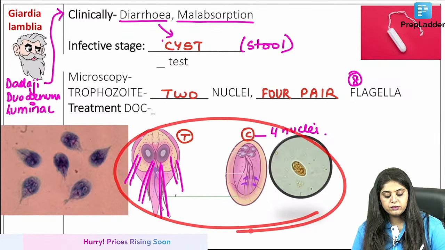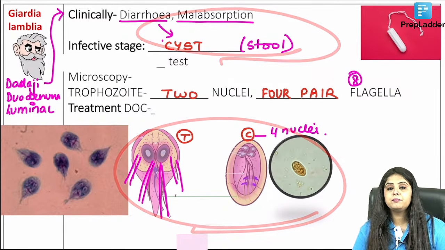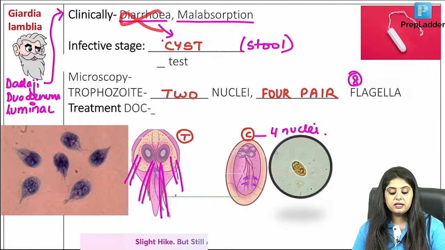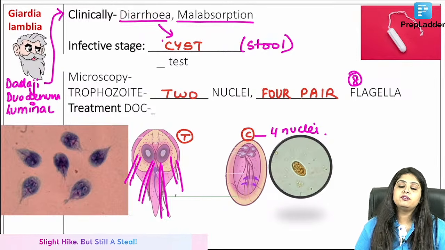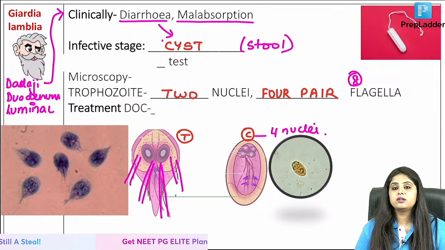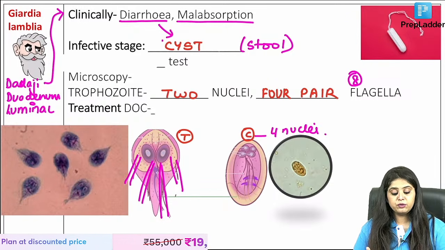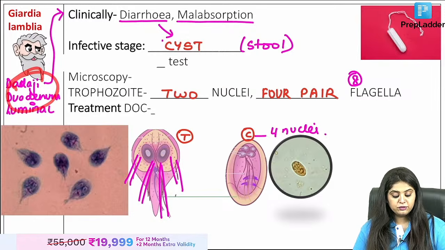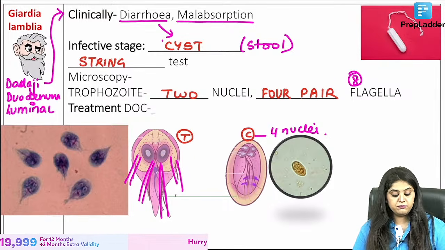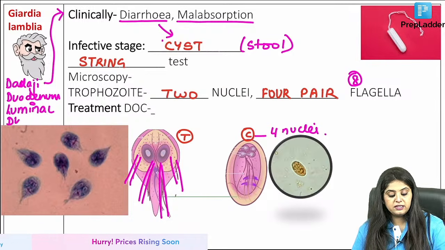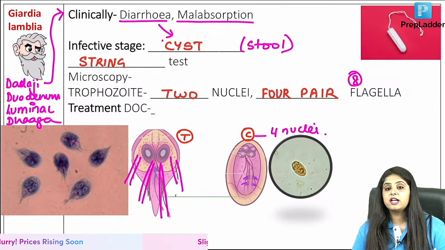Where did you see the trophozoite and the cyst? Ma'am, in the diarrhea sample. But examiner ne bola diarrhea khatam ho chuka hai. Patient is saying now I'm not having a stool sample since the past 2 days. I have not undergone any defecation. So now where will you collect the sample from? So I knew Dadaji was in the duodenum. So I will catch Dadaji from the duodenum. For catching the Dadaji, you will find a dhaga. Dhaga wala test is for catching Dadaji.